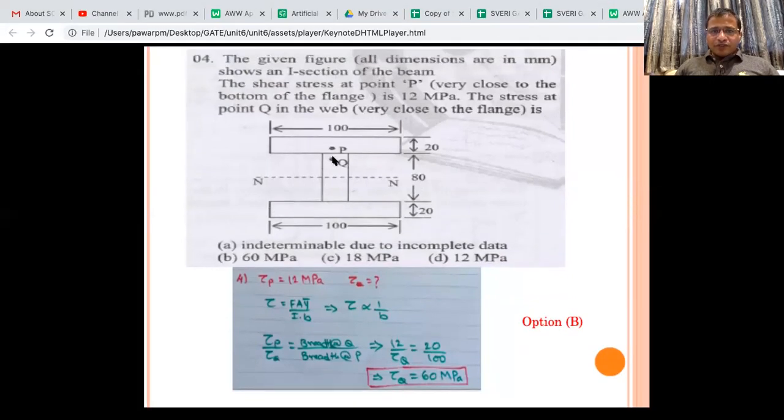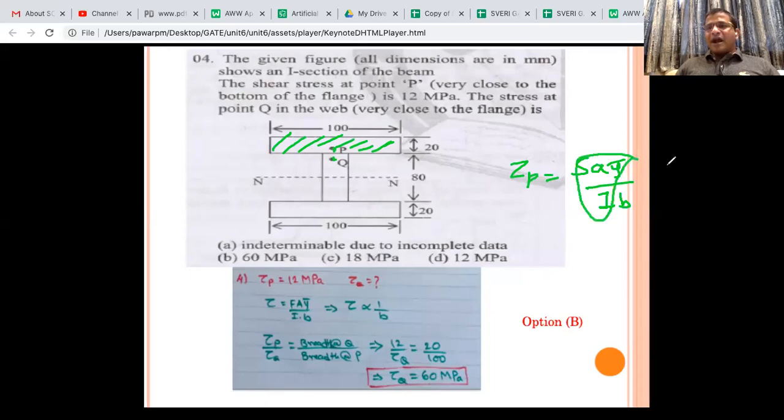For stress at Q and stress at P, the area beyond this is the same, and that's why you can say tau P is equal to S A Y bar by I B. For this case, shear force is constant, A Y bar is constant, and for tau Q also